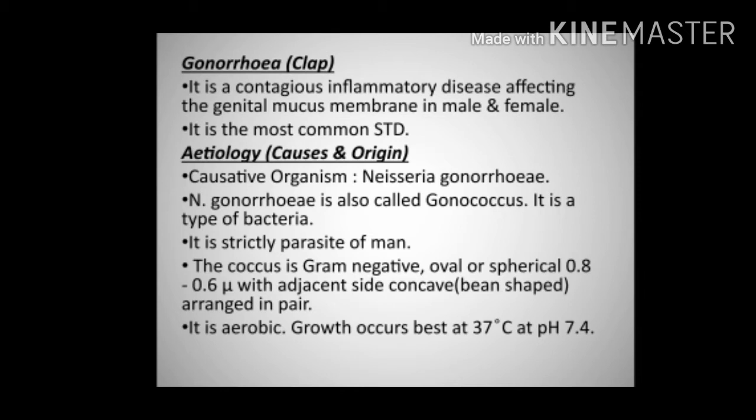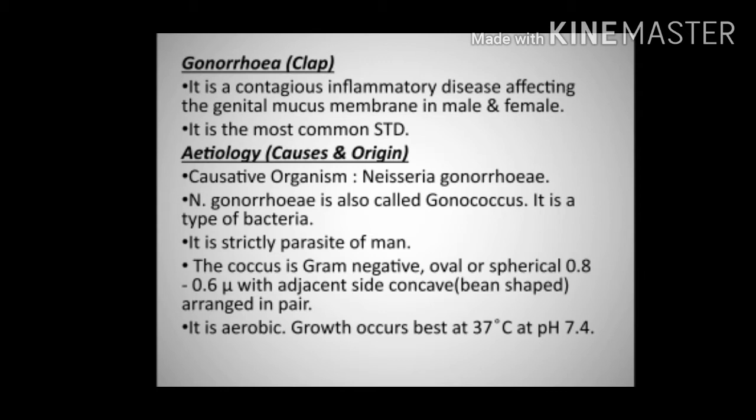Let us see the etiology. Etiology means causes and origin: how the disease occurs, or what are the causes of the disease. So here we will study about the causative organism. Gonorrhea is caused by Neisseria gonorrhoeae. It is a bacteria, also called gonococcus.